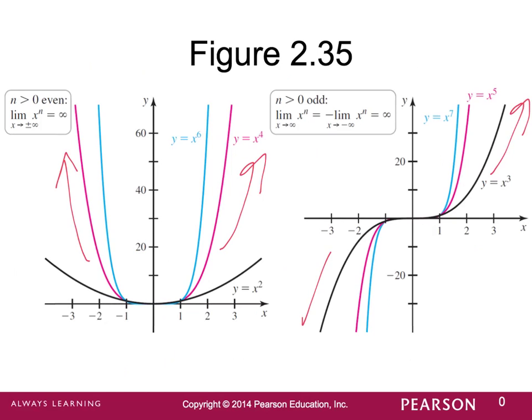And if by chance we have the negative of these two functions, and that's the additive inverse, not the multiplicative inverse or functional inverse, but if we have the opposite of an even function, then we're going to approach negative infinity on both sides. And for an odd function, it'll be positive infinity on the left and negative infinity on the right.